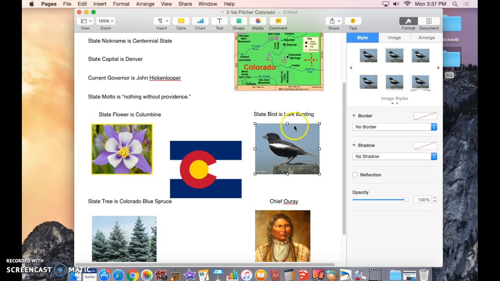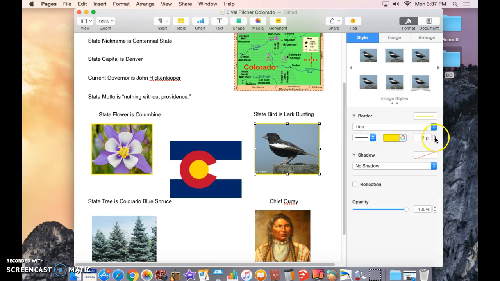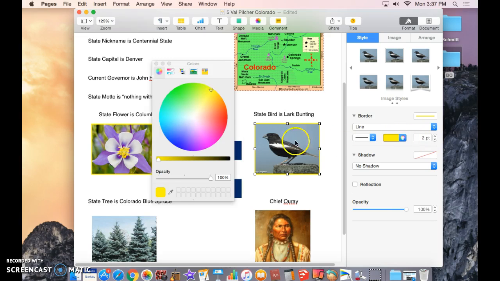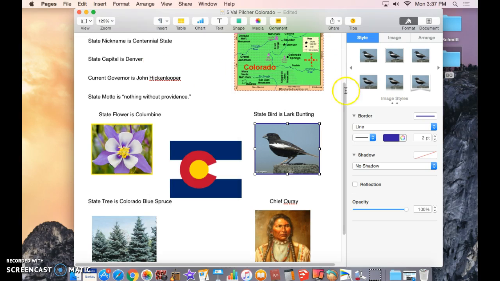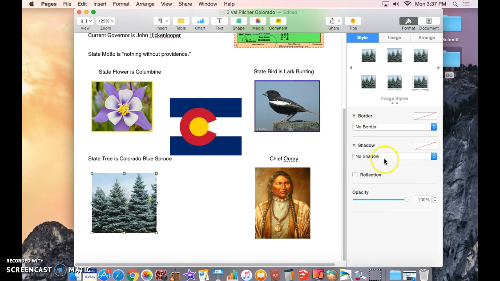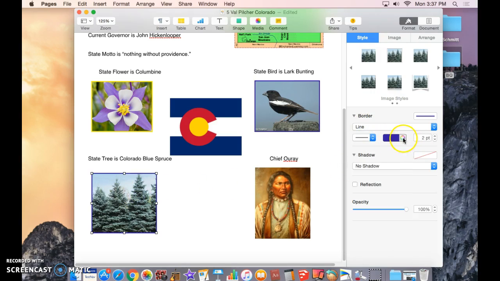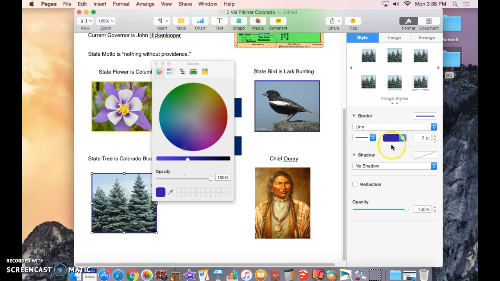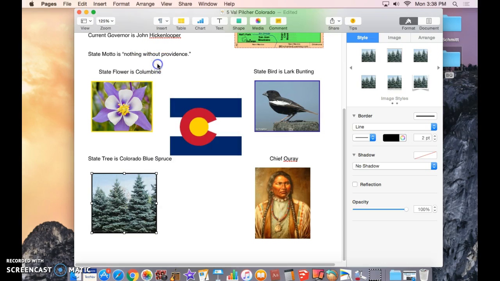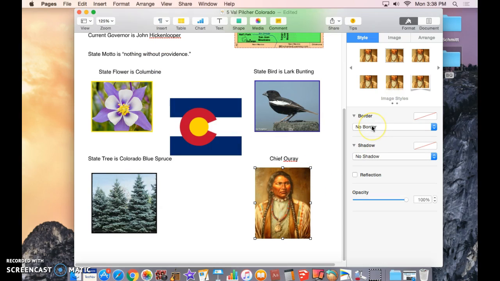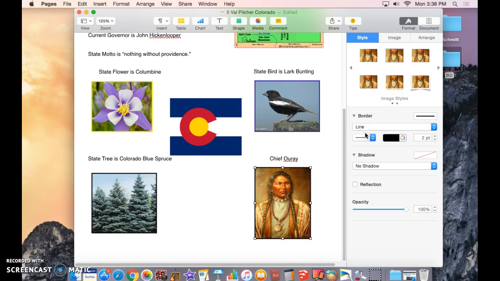Now my bird. I'm going to go ahead and change it from no border to line. I'm going to leave it all at 2 point, and then I'm going to click on a picture for the border. I think I want to go really dark so it kind of complements the background. Then I'm going to close the color wheel. Finally, I'm going to go down to my trees, border, line. I pick the color wheel. I'm going to change the color of it to black. Close the color wheel.